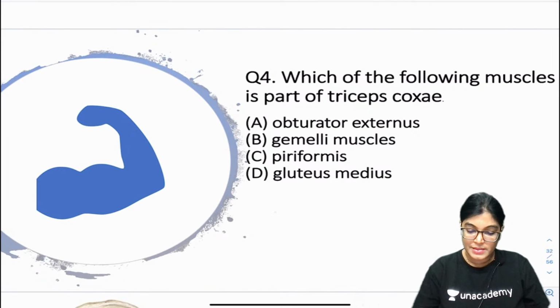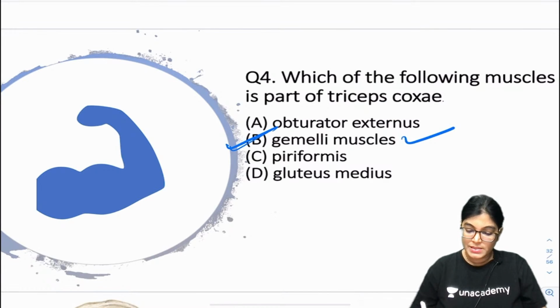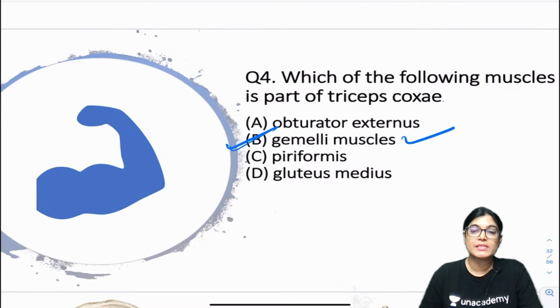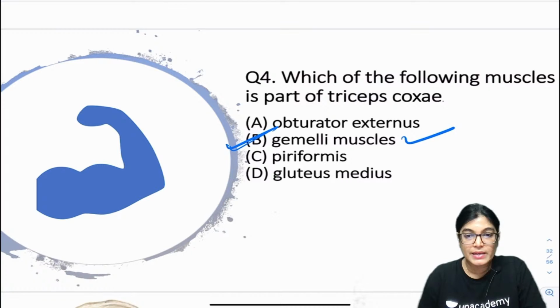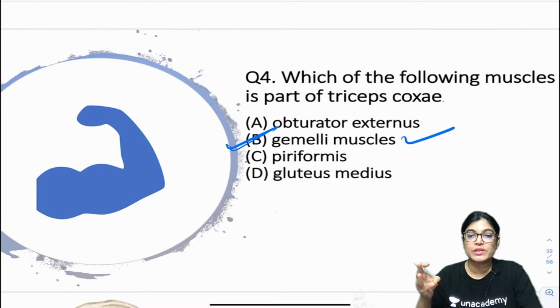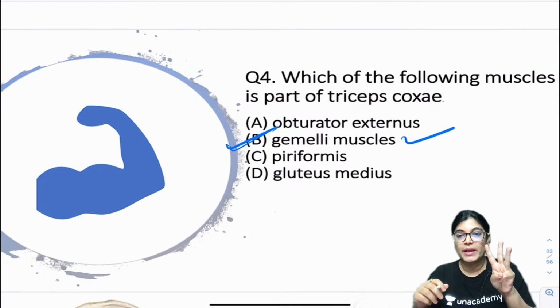The correct answer here, question number 4, is B, gemellus muscle. So we have got two gemellus muscles, the superior gemelli and the inferior gemelli, together with the obturator internus muscle. Actually, these three muscles we always see together: obturator internus, superior and inferior gemelli.